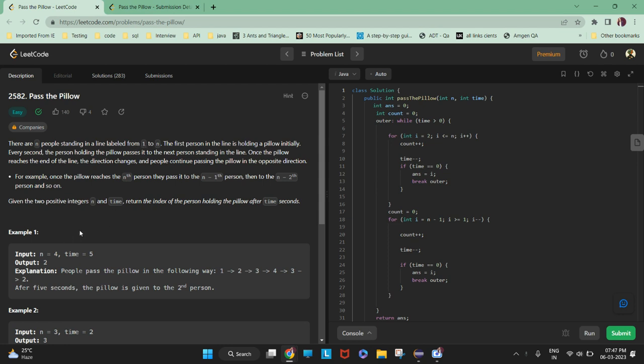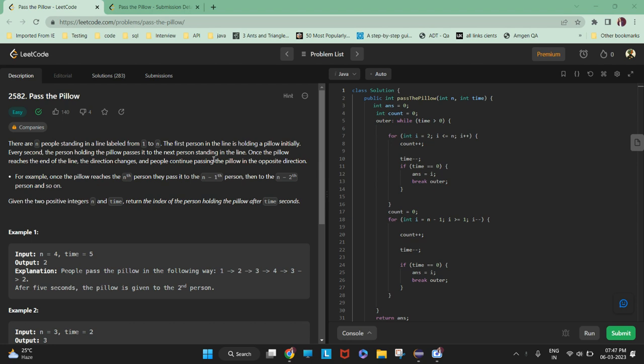Okay, so there is one line where people are lined up from 1 to n. The first person in the line is holding a pillow initially. Okay, the first person is holding the pillow. Every second, the person holding the pillow passes it to the next person.